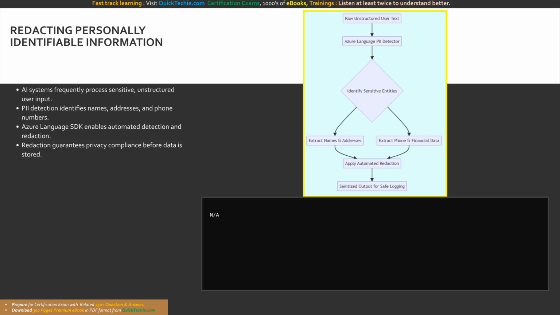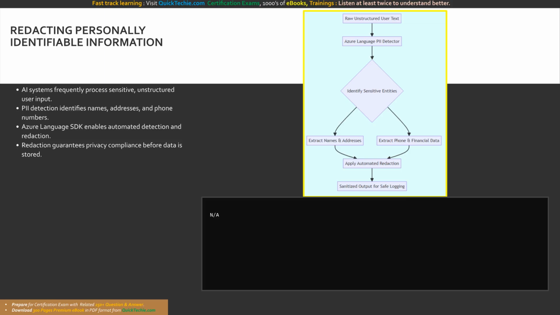Crucially, this service does not merely detect the sensitive entities, it can automatically redact them, replacing a real phone number or physical address with an anonymized, generic placeholder. This automated redaction step is absolutely critical for maintaining regulatory compliance and safeguarding user privacy. If your enterprise application records customer support transcripts or analyzes user feedback, injecting a strict PII detection and redaction layer ensures that your organization never inadvertently hoards restricted personal data, neutralizing privacy risks.